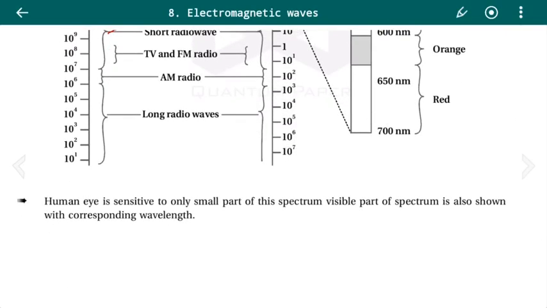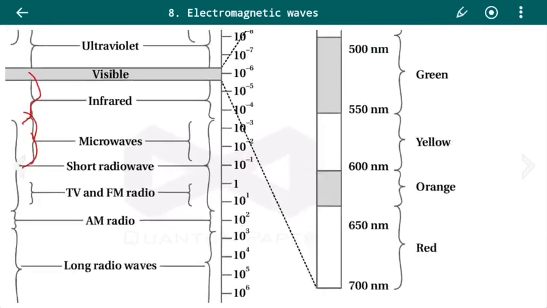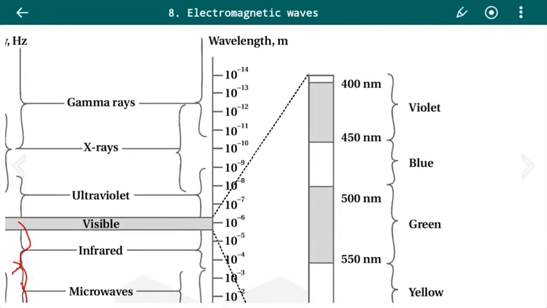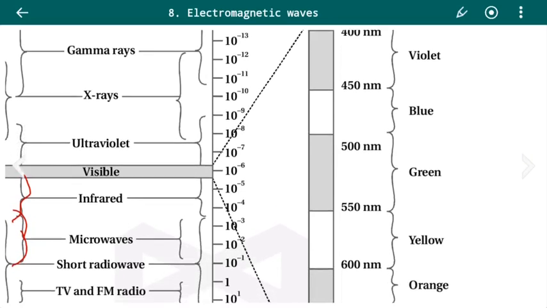The human eye is sensitive to only a small part of the spectrum. The visible part of the spectrum is also shown considering wavelength. So here you can see different types of wavelength. Violet has a wavelength of 400 nanometer to 450 nanometer. Blue light has a wavelength from 450 to 500 nanometer.